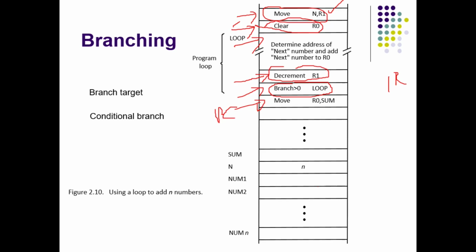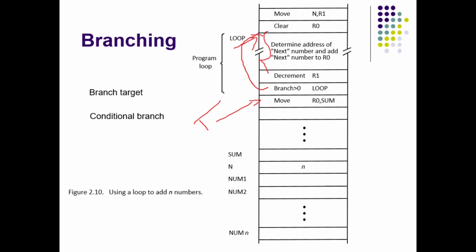But once the processor understands that this is a branch instruction, which means it has to go back, at that time the PC value is updated to this. Why? Because branch loop means we have to execute this instruction again. So the processor as usual fetches the instruction located by PC, executes it and increments the PC value.